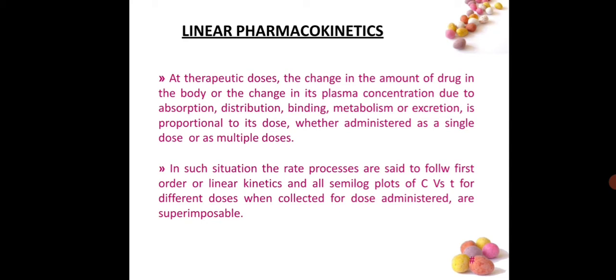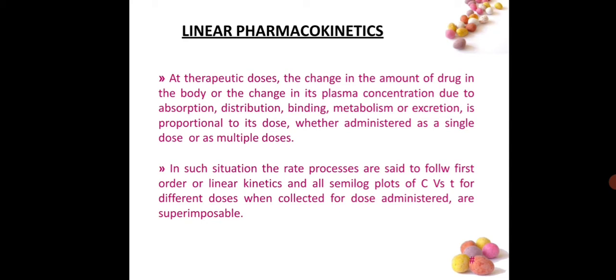That means basically, if we change the amount of drug dose, or the absorption, distribution or metabolism of a particular drug is changed, then the therapeutic response of that drug will change as per the linear pharmacokinetics.